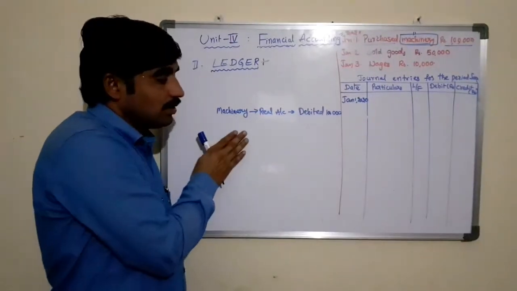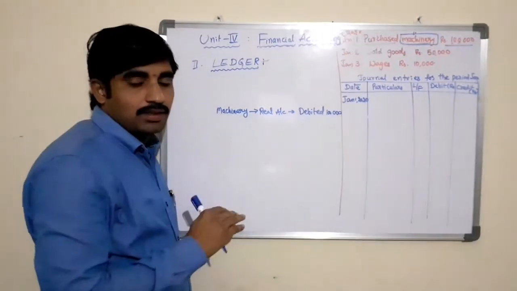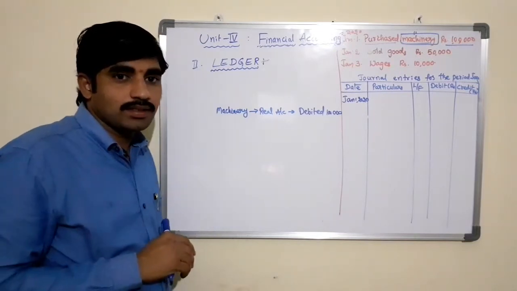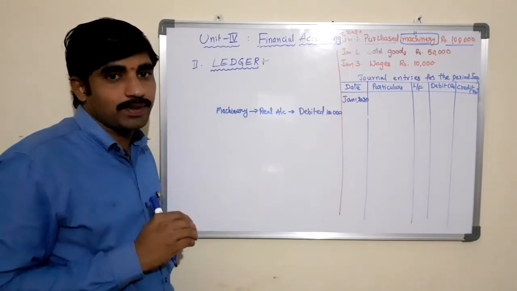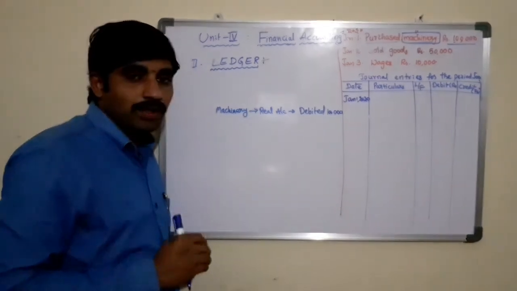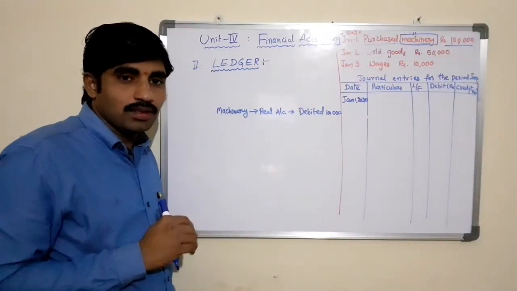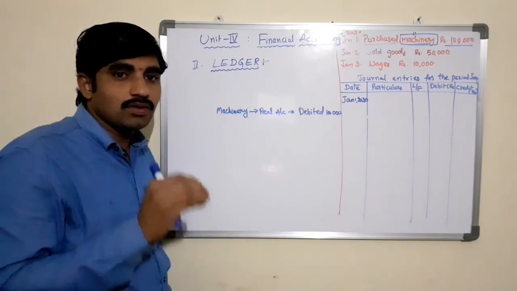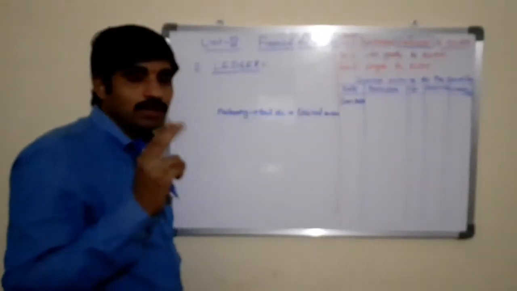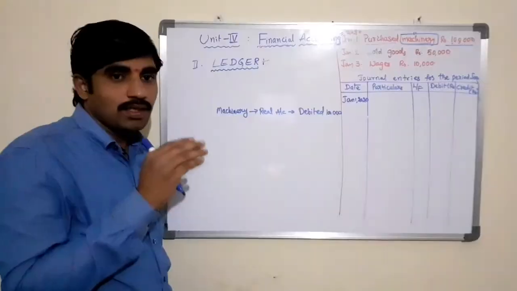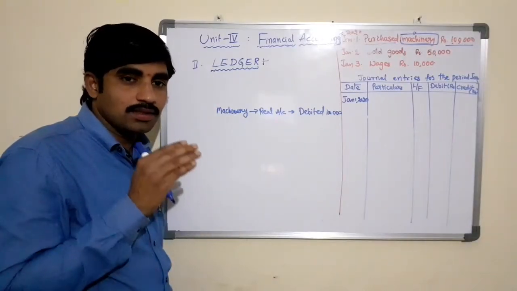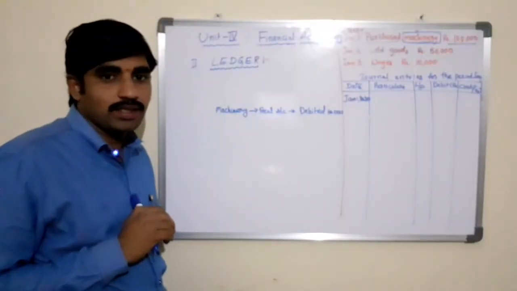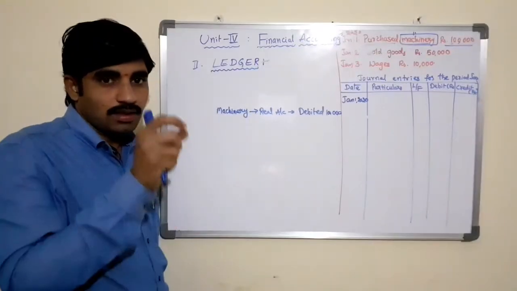Now this is the debit aspect. Now we need to find the second aspect of the transaction, that is the credit aspect. As we are following the double entry bookkeeping system, it tells us we need to identify the two aspects, because double entry bookkeeping is the system where for every debit there should be a corresponding credit in order to tally the accounts.